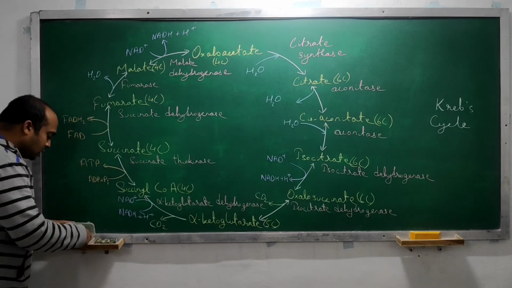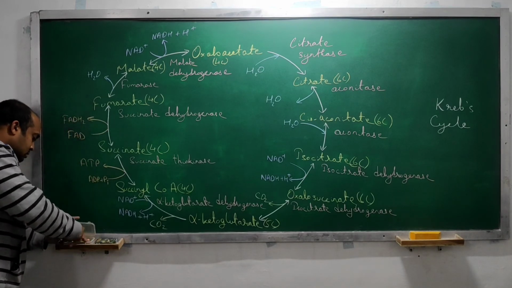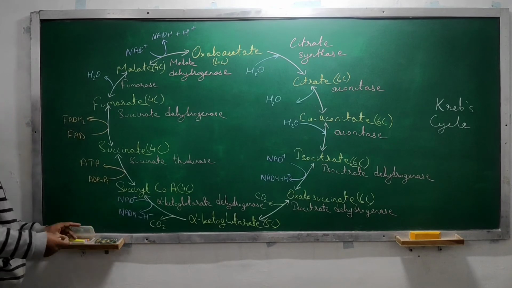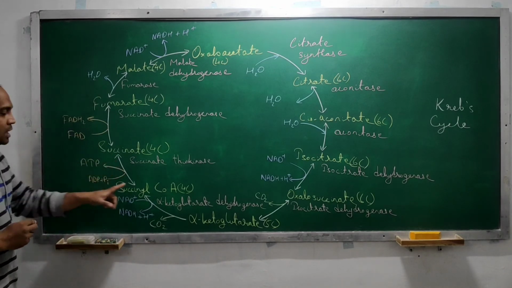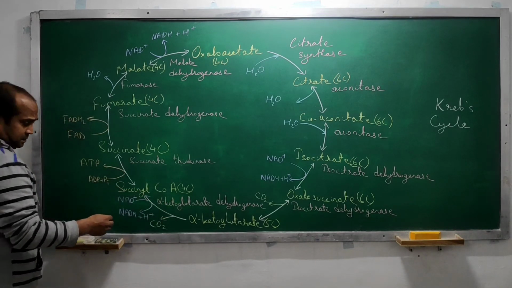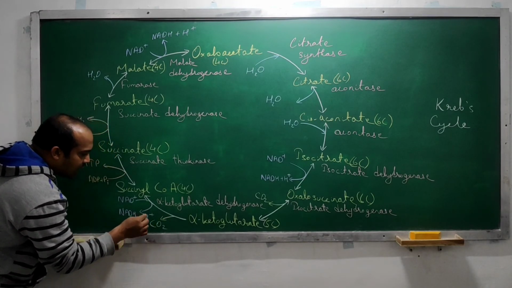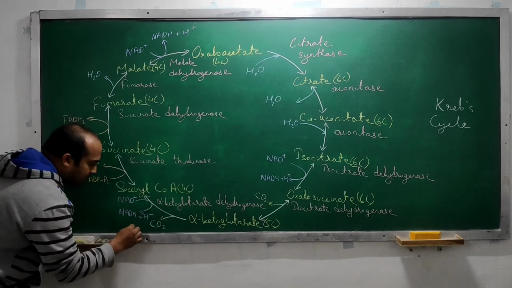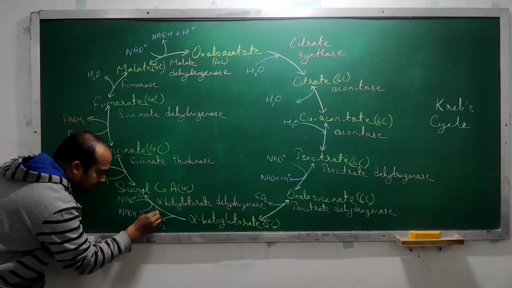Now, is anything remaining? Yes. Coenzyme is remaining. Now, where exactly are coenzymes used? See, here CoA is there, right? So here there is an addition of CoSH. I don't have place over here, but okay, let me write it over here.